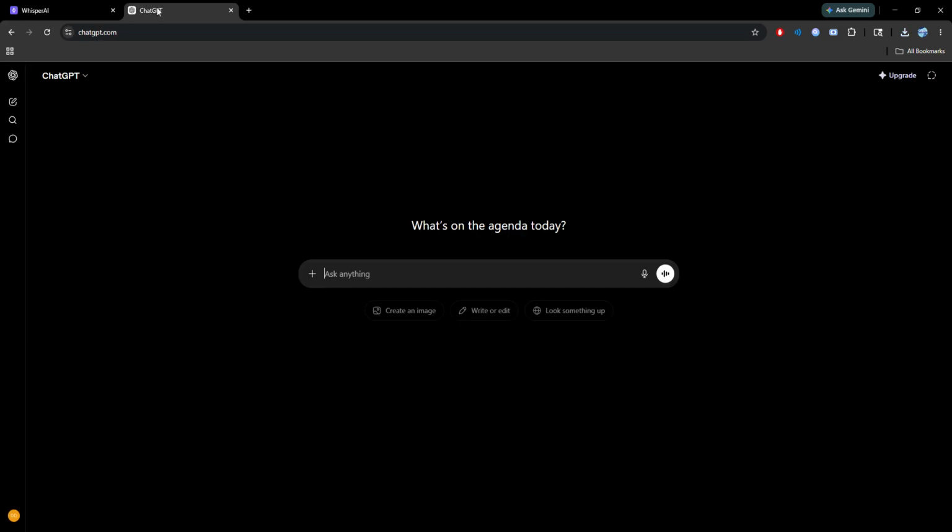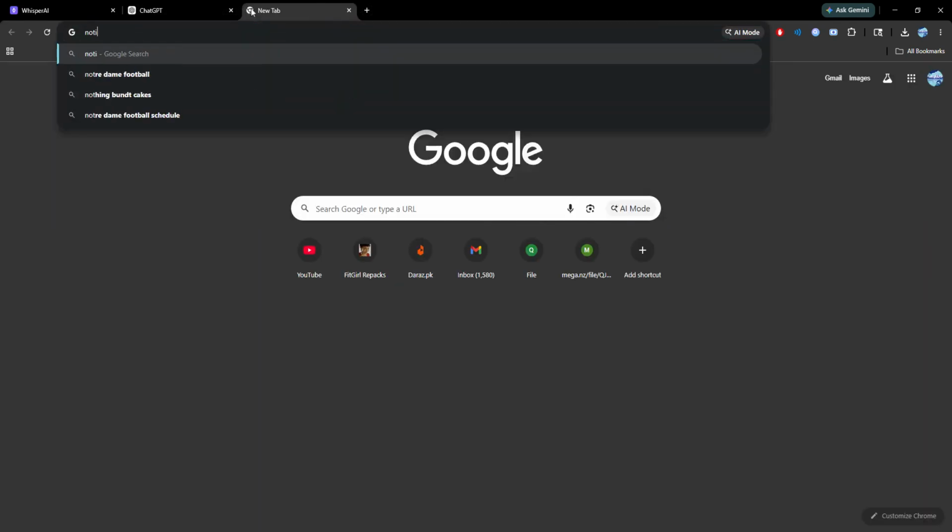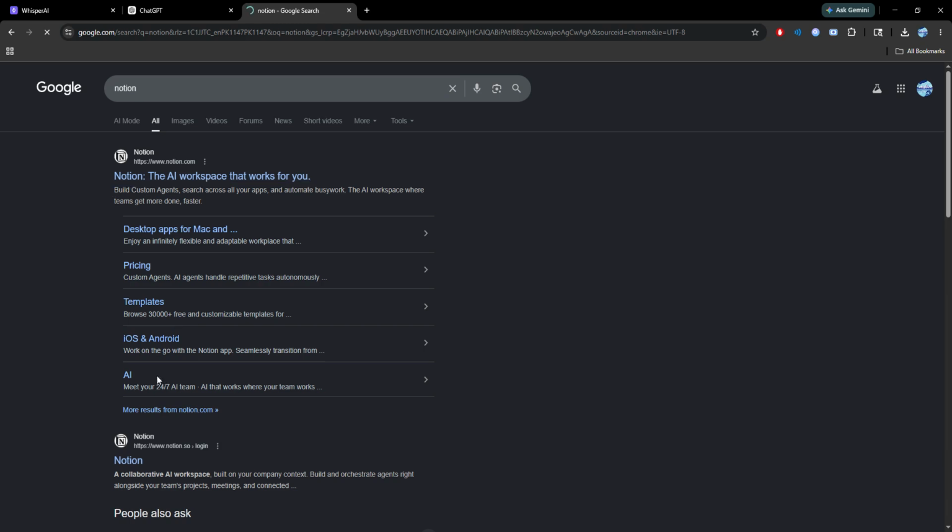Second, paste the transcript into ChatGPT or Claude. Ask it to summarize the key points, action items, and decisions. This turns raw text into useful notes. Third, take that summary and paste it into Notion or Obsidian as your permanent meeting record. Both have free plans for individuals.